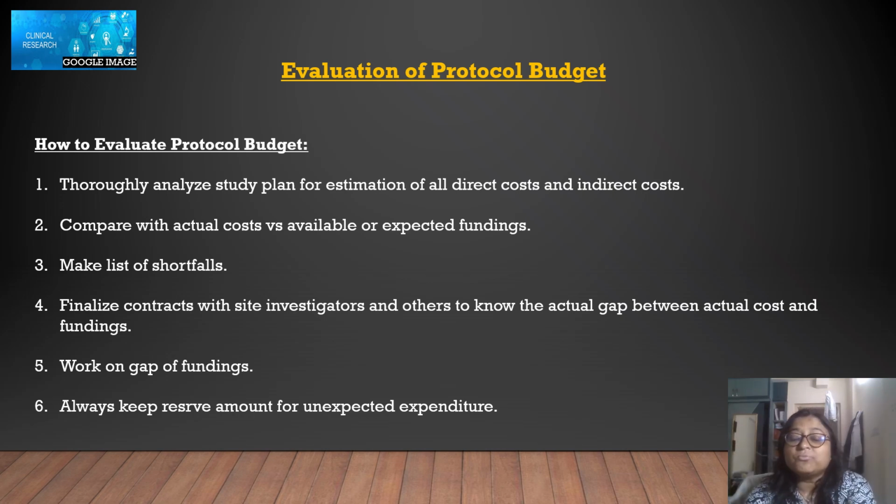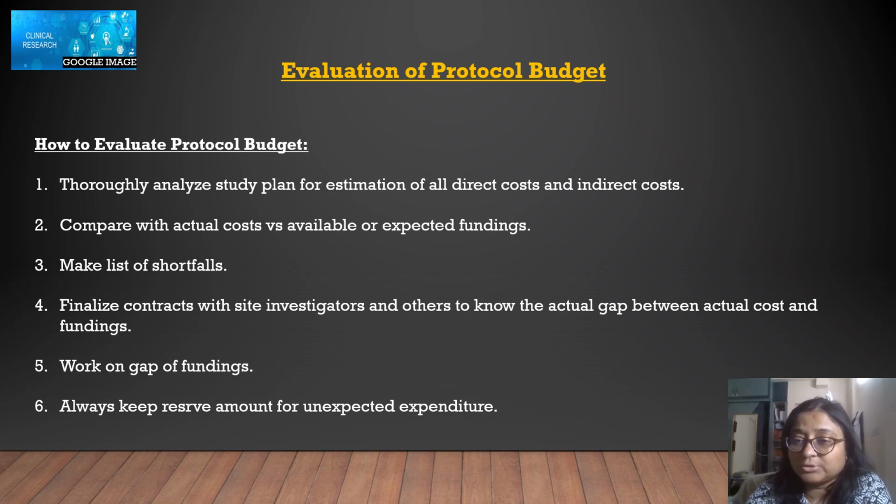Then make a list of shortfalls. That means, okay, these things are not covered under the expected fundings or under the available funding, so make a list of those things. Then work on how you can reduce the cost of what you have planned. Like you can go and finalize contracts with site investigators in the field of clinical trial. We need sites, so you can go to site investigators and bring them down from what you have made in your plan, that okay, this much will cost like 10,000, they will adjust.